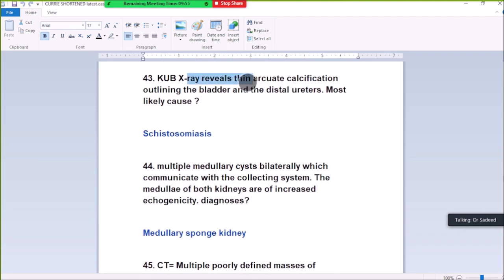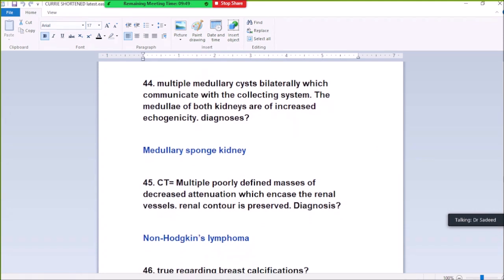43. An X-ray reveals thin arcuate calcification outlining the bladder and distal ureter. Diagnosis: schistosomiasis. 44. Multiple medullary cysts bilaterally which communicate with the collecting system. The medullae of both kidneys are echogenic. Diagnosis: medullary sponge kidney.